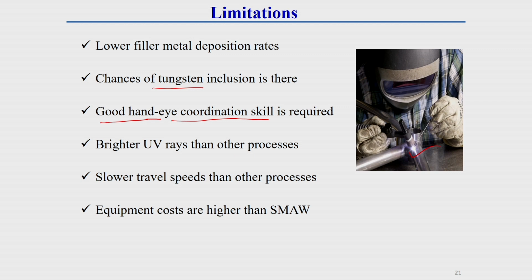There can be a brighter UV ray in the arc than in other processes. The travel speed is slower than other processes like MIG welding. Equipment cost is also higher than SMAW.